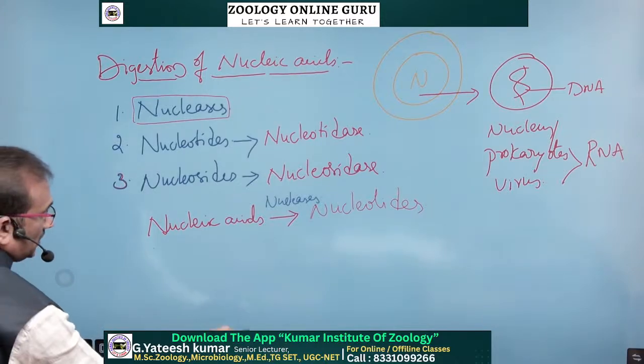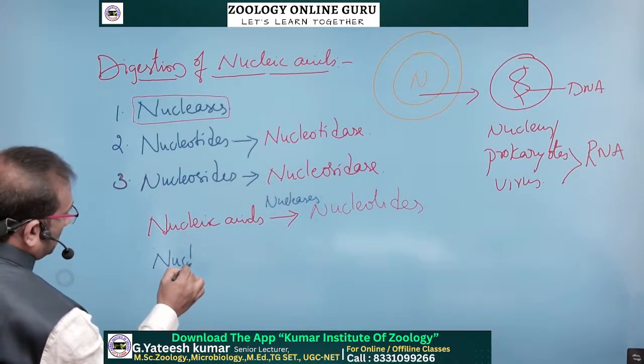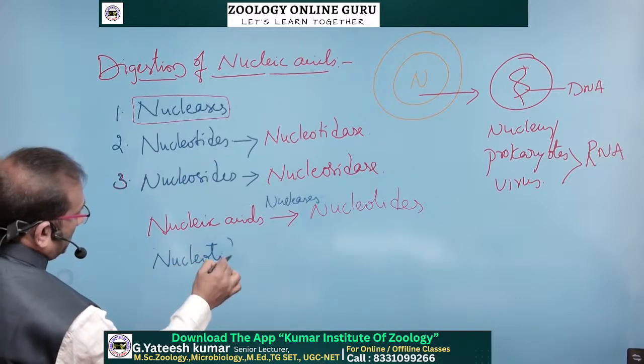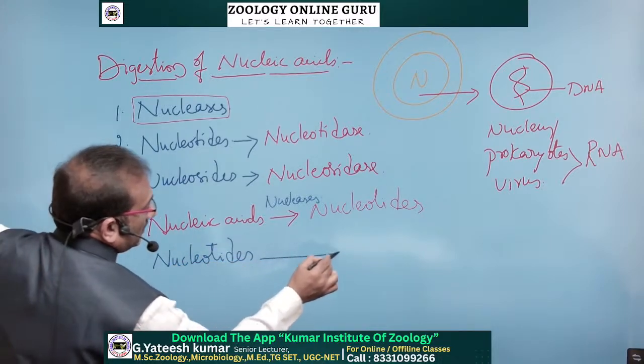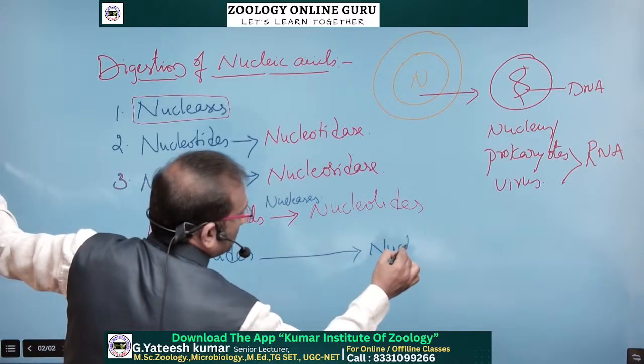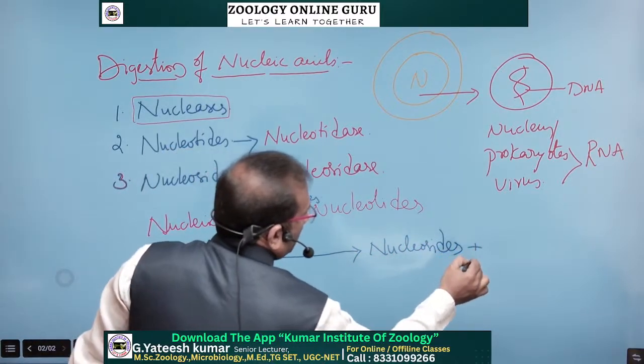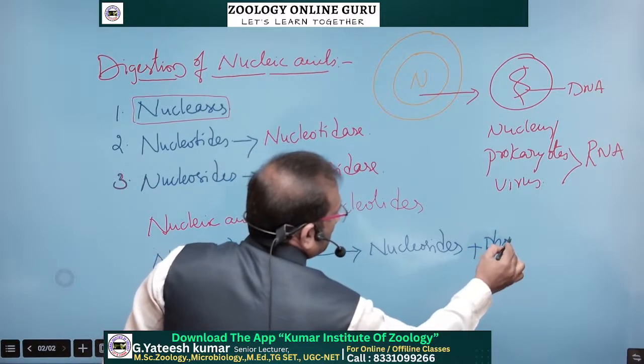Next, these nucleotides are then converted into nucleosides and phosphoric acid.